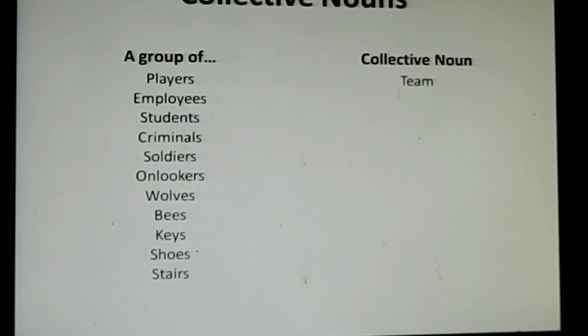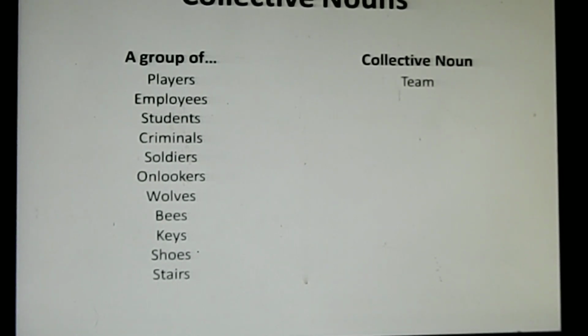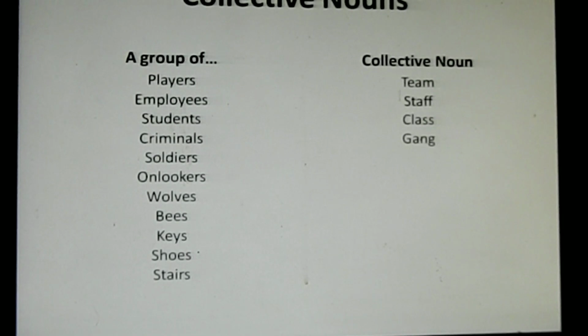It will be team. And for employees? Staff. Students, class. Criminals, gang. Soldiers, an army.